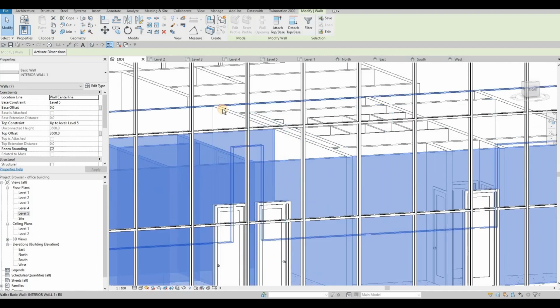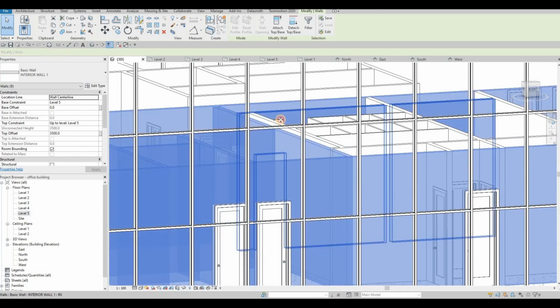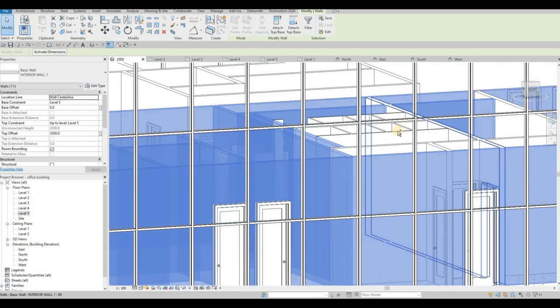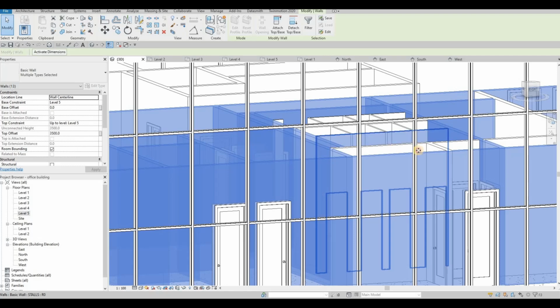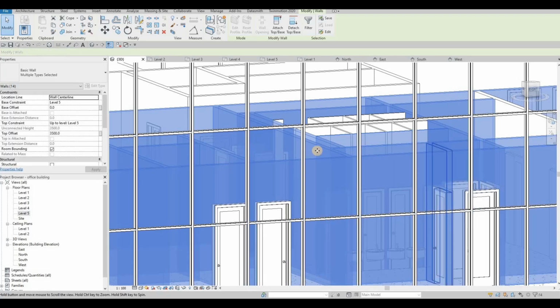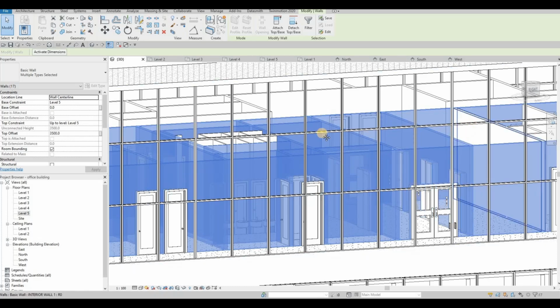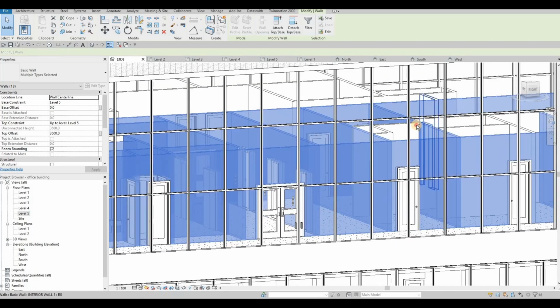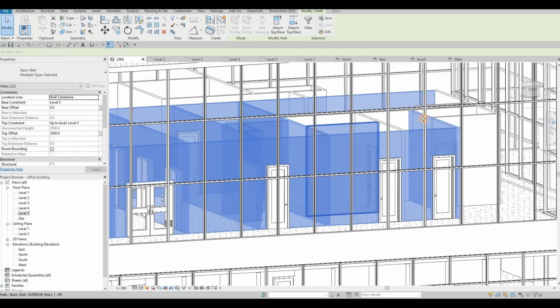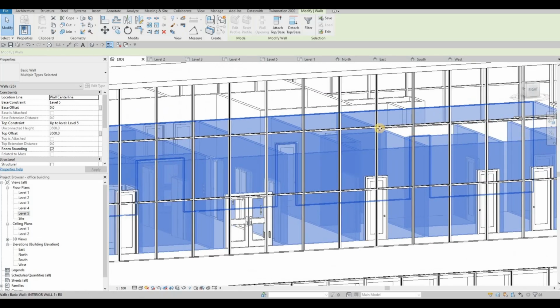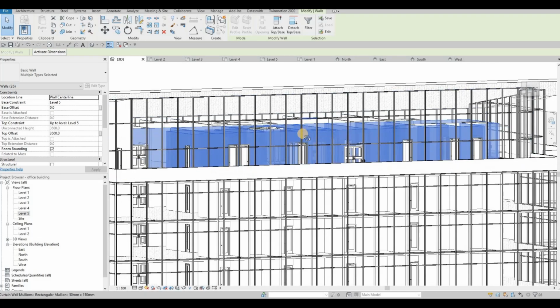So just adding all of this. I think we'll be able to get away with some of these walls right here, but as much as possible, just select all of them, and then we're gonna go on the other side as well.